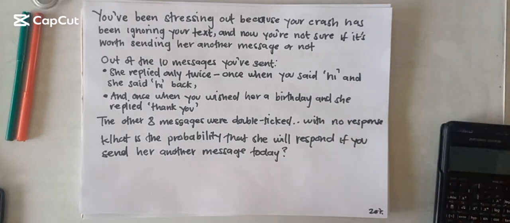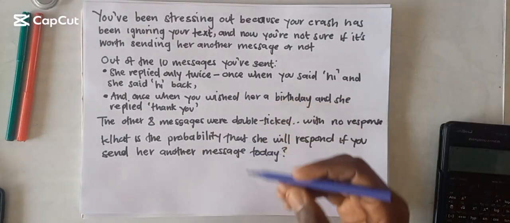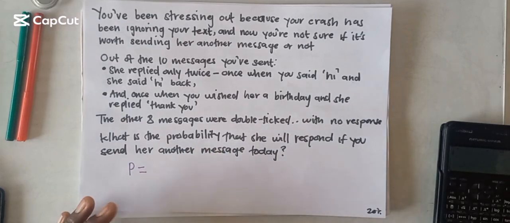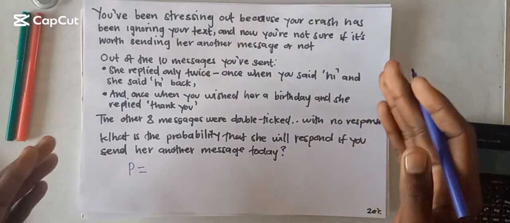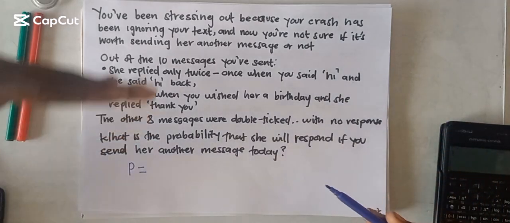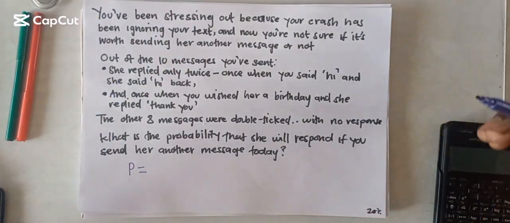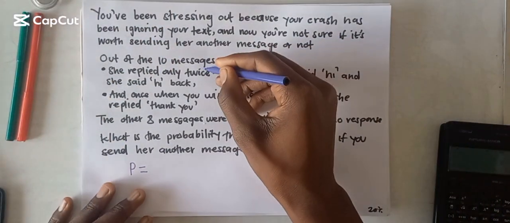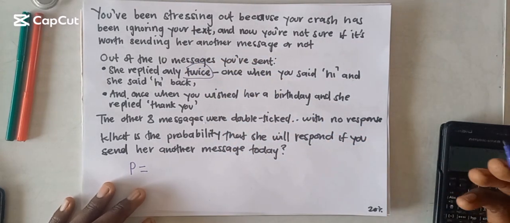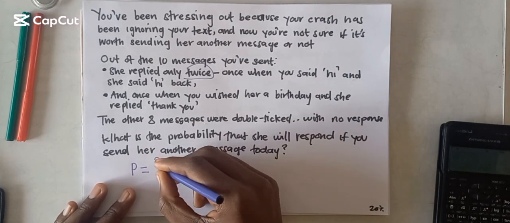So how are we going to do that? We know that to find the chances, or the probability, of absolutely everything, probability is equal to what we want. What is it that we want here? We want to know if she will respond or not. So in the past 10 messages that we sent, how many times did she respond to us? She only responded 2 times, which is twice. So the total number of favorable outcomes is 2, which we are going to write here.